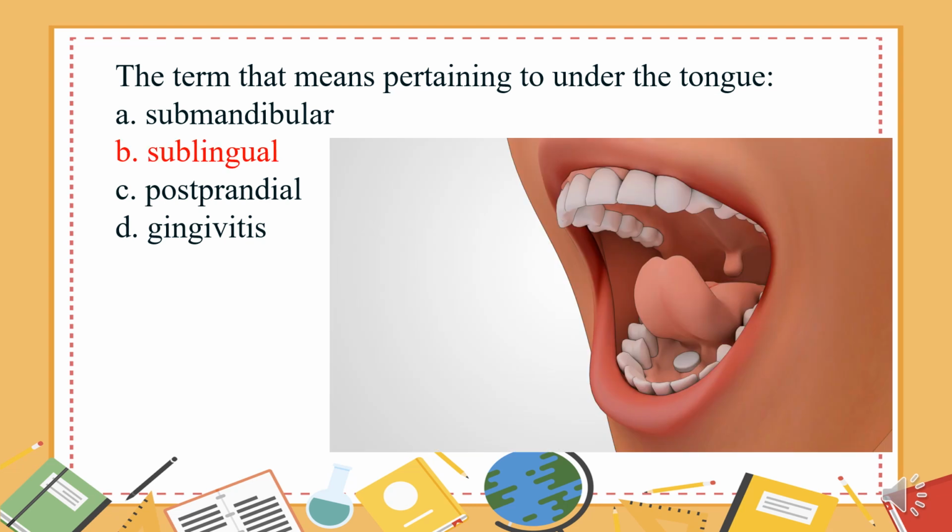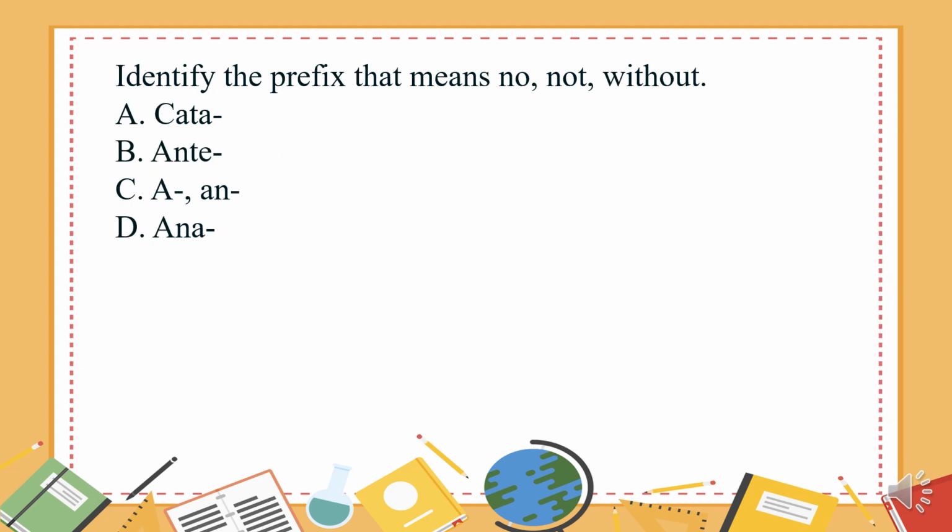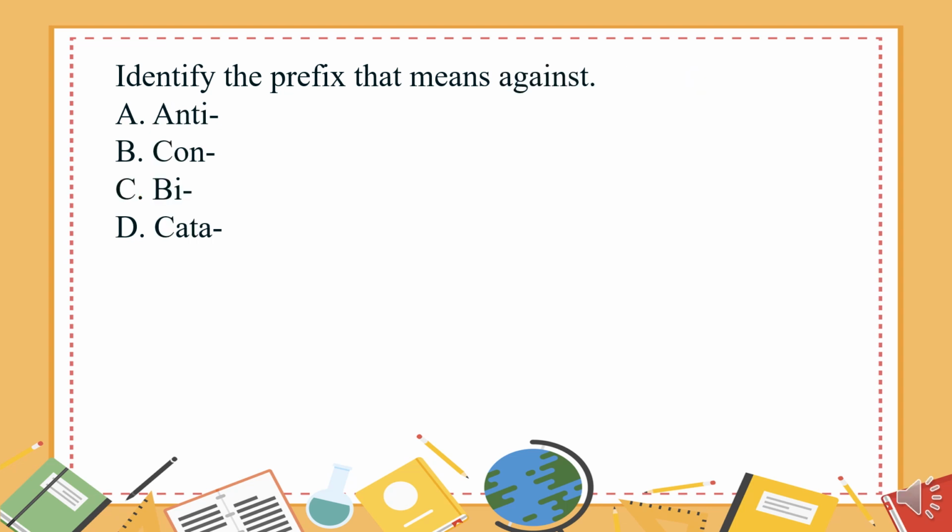Sublingual. Identify the prefix that means no, not, without. A. Kata. B. Anti. C. A or an. The answer is C. A or an.